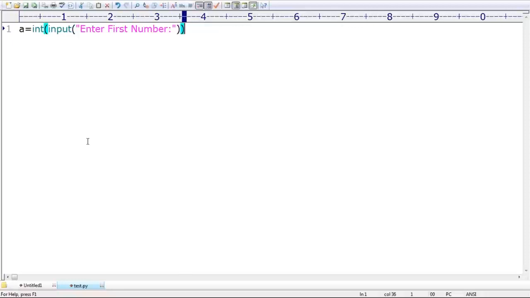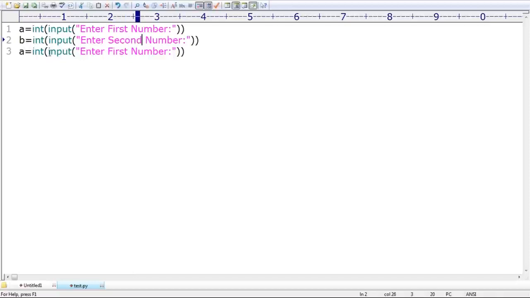Okay, like I'm taking, sir. Now int of b, int of input enter second number. Okay, int of c, int of input enter third number. Okay, sir, total 3 numbers we are going to read. No problem. A, B, C by default got covered.